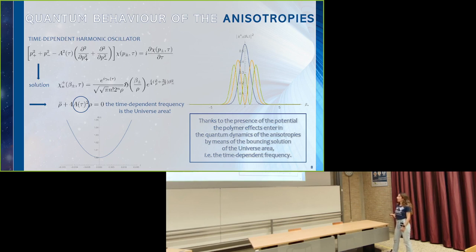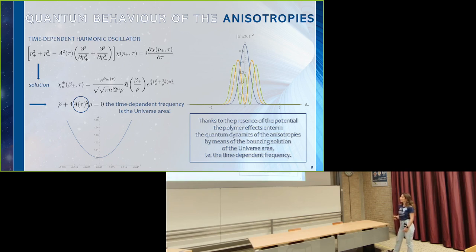The crucial point of the analysis is that thanks to the presence of the potential, that is this term in brackets, that is not the exact Bianchi-Knight potential, but is its expansion up to the second order, the polymer effects that are applied to the semi-classical background, because our discrete variable is the universe area and it is our semi-classical degree of freedom, enter also in the quantum dynamics because the time-dependent frequency of our harmonic oscillator is the universe area itself.